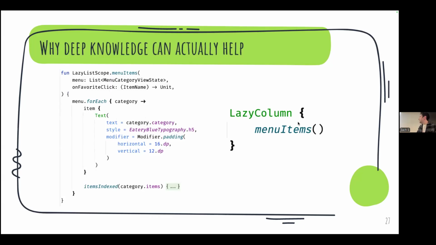And you can see in our lazy column, all I have to do is just call this menu items function, because we essentially extend it. We use an extension function to extend the lazy list scope interface to include this menu items. And I feel like if I didn't have an understanding of scopes, I would not have been able to come up with this, right? If being able to use the item function is just black magic, then you're not really going to be able to understand how you could create something like this.